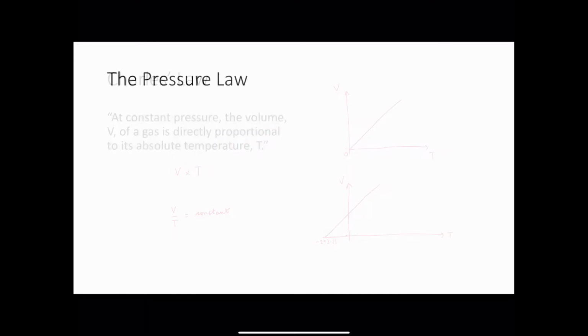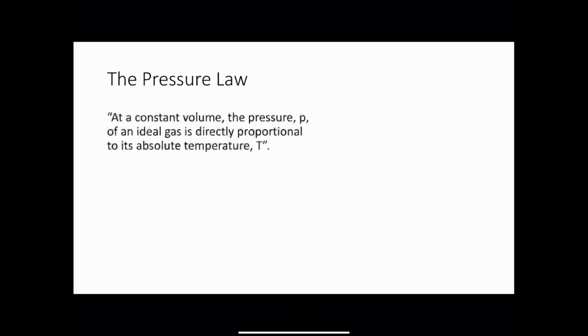The final law that our ideal gas needs to obey is something called the pressure law. The pressure law states that at a constant volume, the pressure P of an ideal gas is directly proportional to its absolute temperature T, which again is measured on our Kelvin scale.